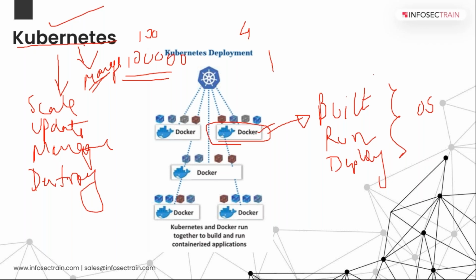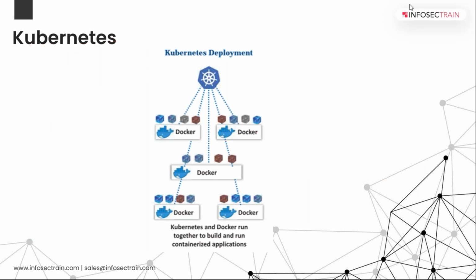So your Kubernetes platform is nothing but your management platform, where you will be managing all your container images, from scaling to updating, from destroying and management. All that part comes from this single platform. Now to sum up all these things in a single, very simple example, so that you can understand or remember this for a very long time.